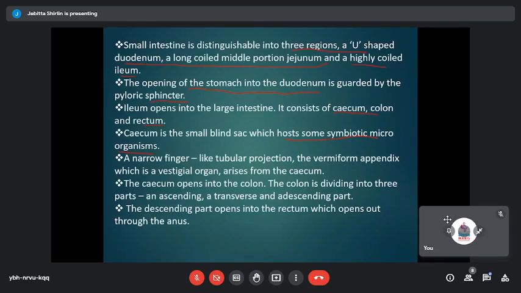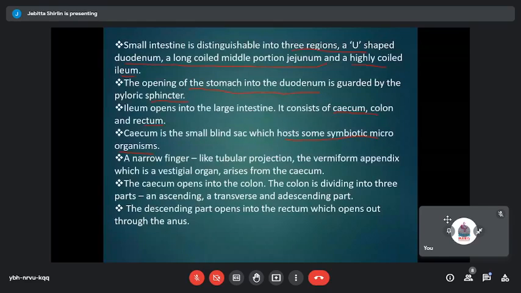So we have different forms of symbiotic microbes. Symbiotic microbes live in association with the host, and here you see the human beings as well as the ruminant animals have a cecum. This cecum is the region which hosts certain kinds of symbiotic microorganisms.